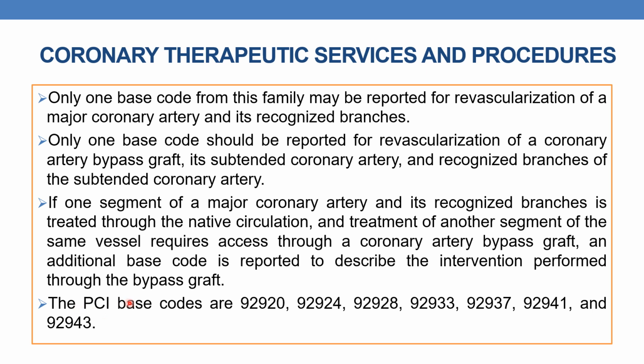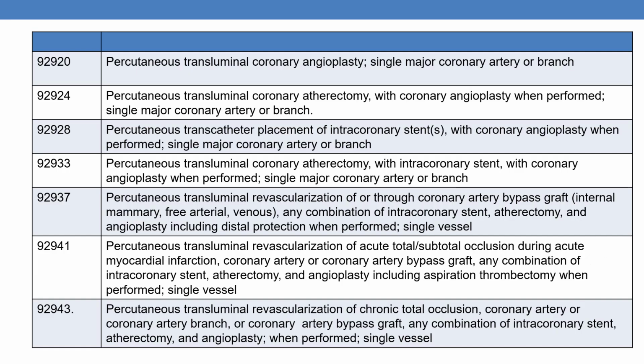Now, here is the list of PCI base codes: 92920, 92924, 92928, 92933, 92937, 92941 and 92943. 92920 indicates percutaneous transluminal coronary angioplasty, single major coronary artery or branch.